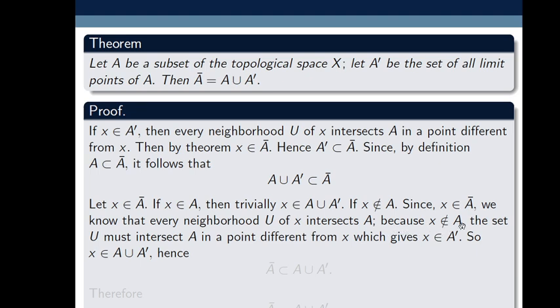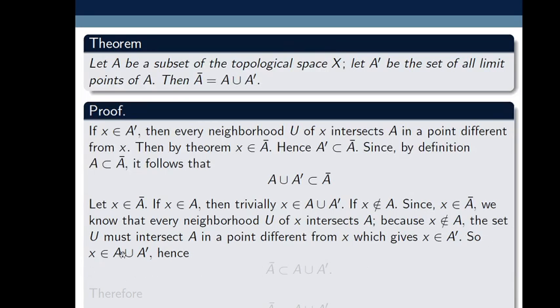Because X does not belong to A, the set U must intersect A in a point different from X. Why? Because X is not a member of A. And if this happens, by definition of limit point, this implies X is a member of A prime. X is a member of A prime means X is a limit point.